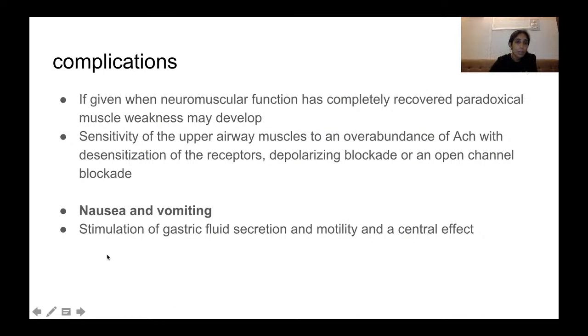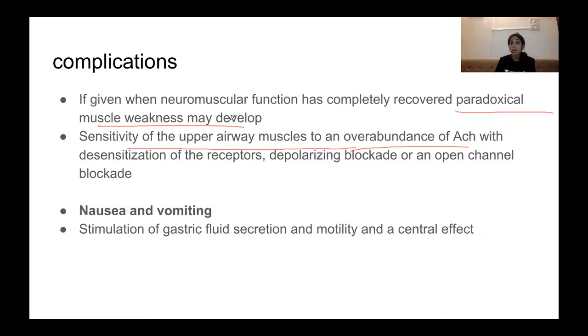Now, some of the complications: if given when neuromuscular function has recovered completely, that is, there is no residual paralysis, it can lead to paradoxical muscle weakness. This is an important complication. There is sensitivity of the upper airway muscles to an overabundance of acetylcholine.